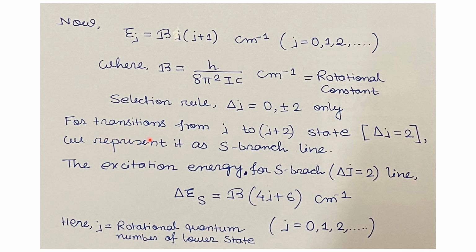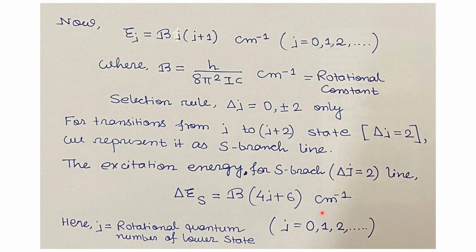For transitions from J to J plus 2 state, that is delta J equals plus 2, we represent it as the S-branch line. The excitation energy for the S-branch line, that is the delta J equals 2 line, equals delta E_S, which is given by B into (4J plus 6) centimeter inverse.